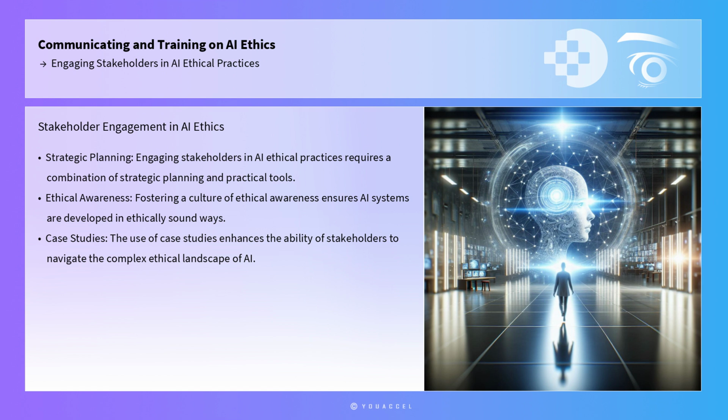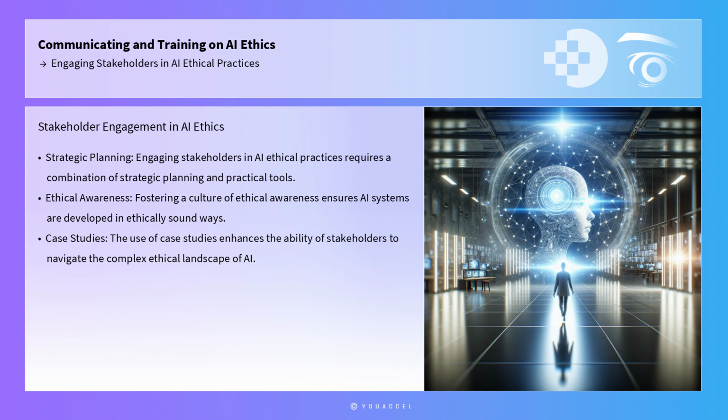In conclusion, engaging stakeholders in AI ethical practices is a multifaceted endeavor that requires a combination of strategic planning, effective communication, and the implementation of practical tools and frameworks. By conducting stakeholder mapping, establishing clear communication channels, fostering a culture of ethical awareness, and addressing real-world challenges, organizations can ensure that AI systems are developed and deployed in ways that are ethically sound and socially beneficial.